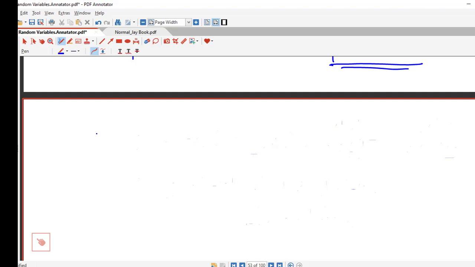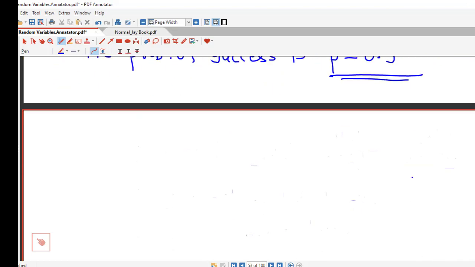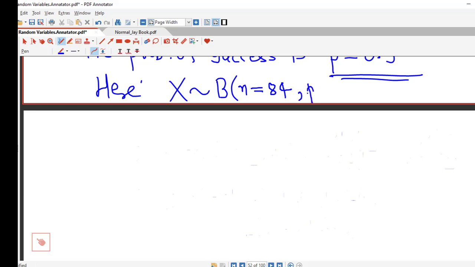So here we first check whether these two conditions are satisfied or not. Here n is 84 and p is 0.3. So first we write here that capital X is a binomial random variable with n equal to 84 and probability of success p equal to 0.3, but we are not applying binomial distribution.